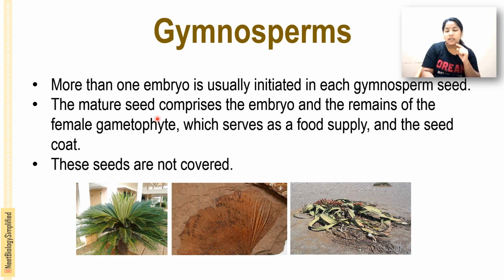The mature seed comprises the seed coat, the embryo, and the remains of the female gametophyte, which serves as the food supply. And these seeds are naked, they are not covered.